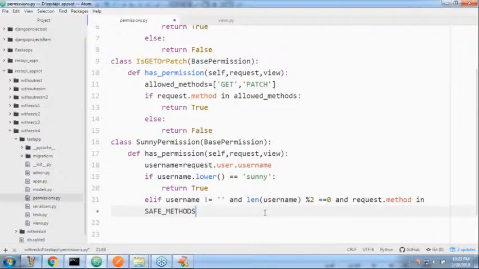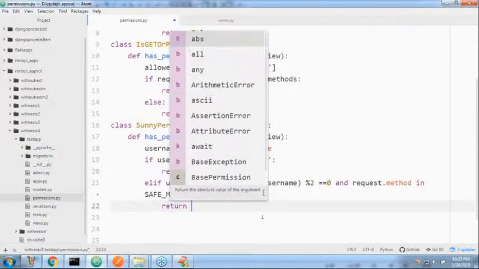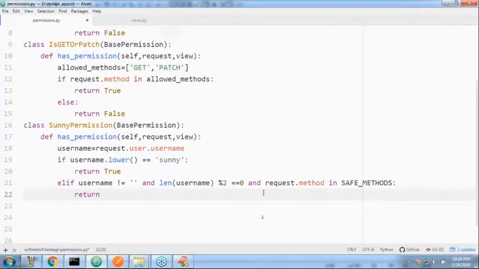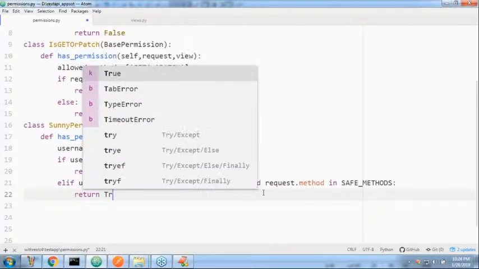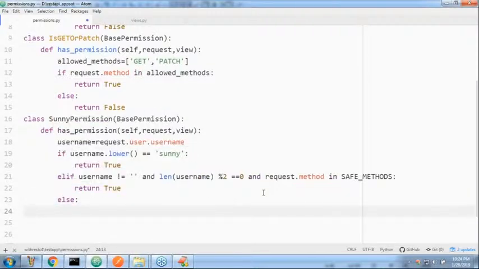Wow. Observe that, sir, all the three conditions got checked. So not empty and even and request.method is in safe methods. Can you please confirm, sir? What do I have to return? Return True, sir. Okay, well. Else, return False. That's all.